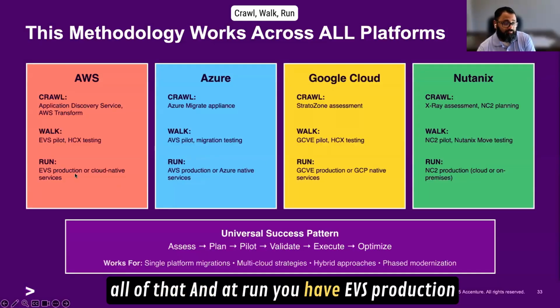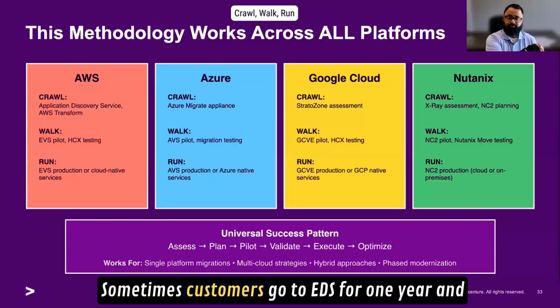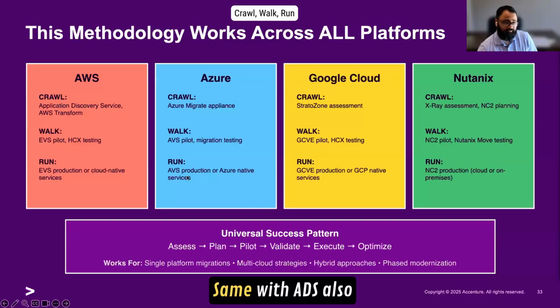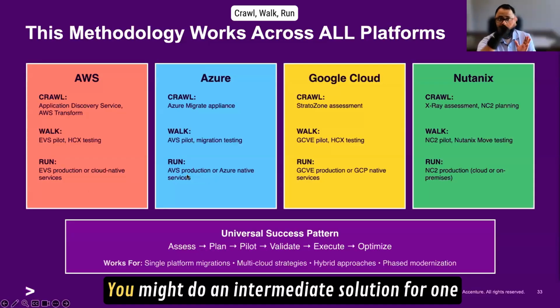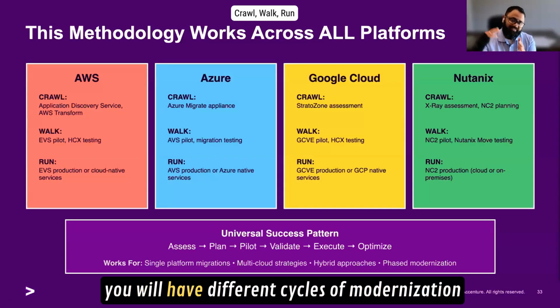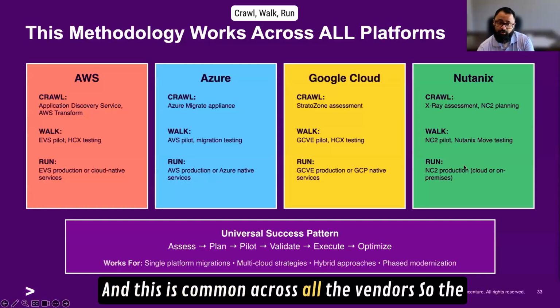And at run, you have EVS production or cloud native services. Sometimes customers go to EVS for 1 year, and then from there, they will modernize later. Okay, it's a choice. Same with AVS also, you might do an intermediate solution for 1 year, and during that time frame, you will have different cycles of modernization. And this is common across all the vendors.